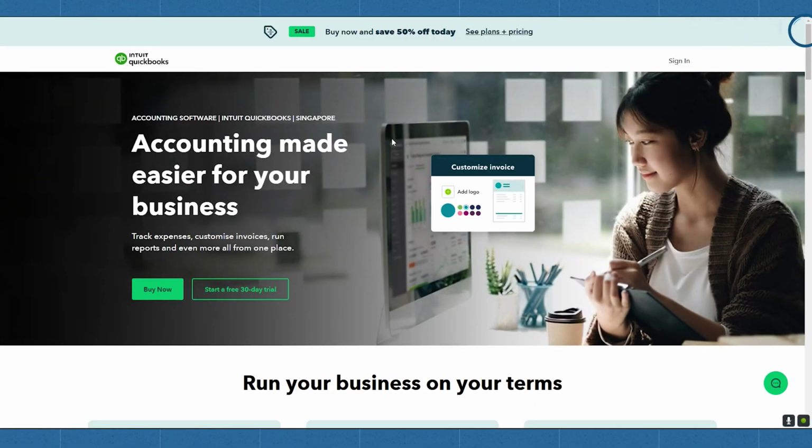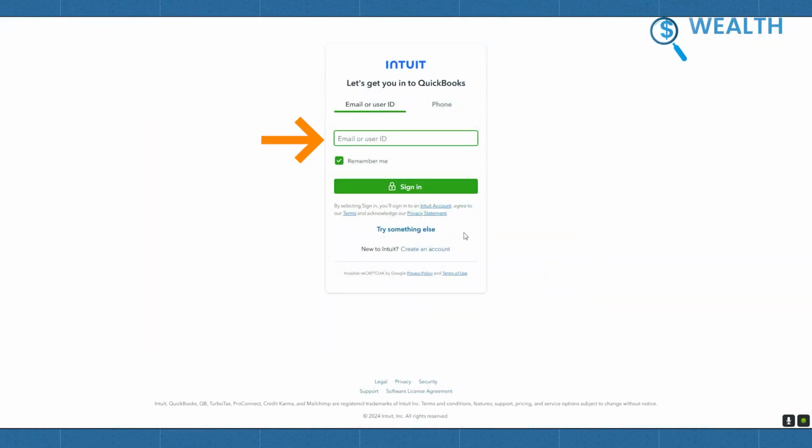The first step to getting started with QuickBooks is setting up your account. Head over to the QuickBooks website and either log in if you already have an account or go ahead and create one. If this is your first time, setting up a new account is super straightforward. You'll be asked to enter some basic details about your business, so just follow the prompts.